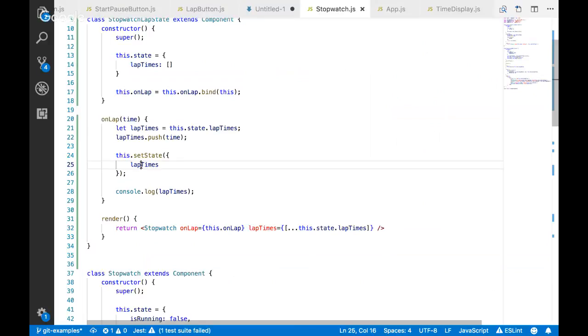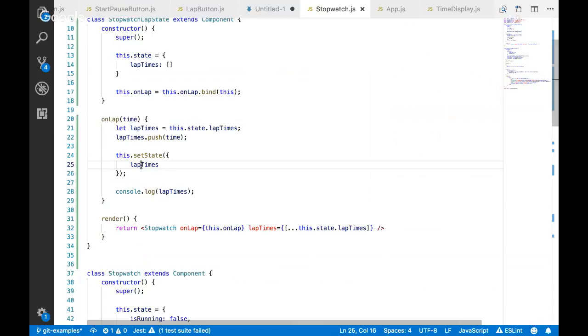So what we're doing here is our lap times in our state points to this array, and then we're mutating the value of that array because when you do push, it doesn't create a new array. It adds another item to the end of the array each time. And the danger there is React may not recognize that the object has changed, because if it's just looking at the pointer, it'll say, oh, I point to the same thing I pointed to before. I don't need to actually update my state at all. Nothing needs to change.